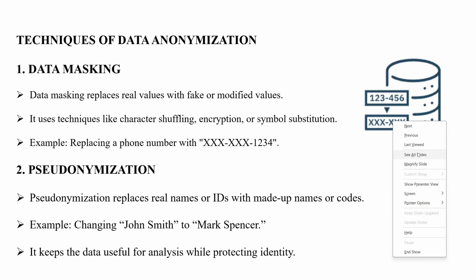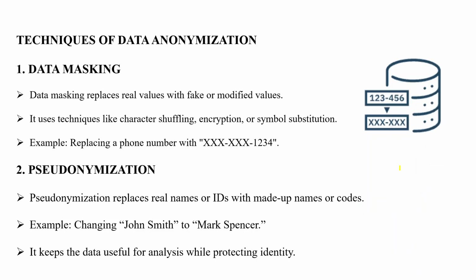For example, a phone number might be masked with random characters or irrelevant symbols. This way, the original data is hidden, but the format still looks realistic.